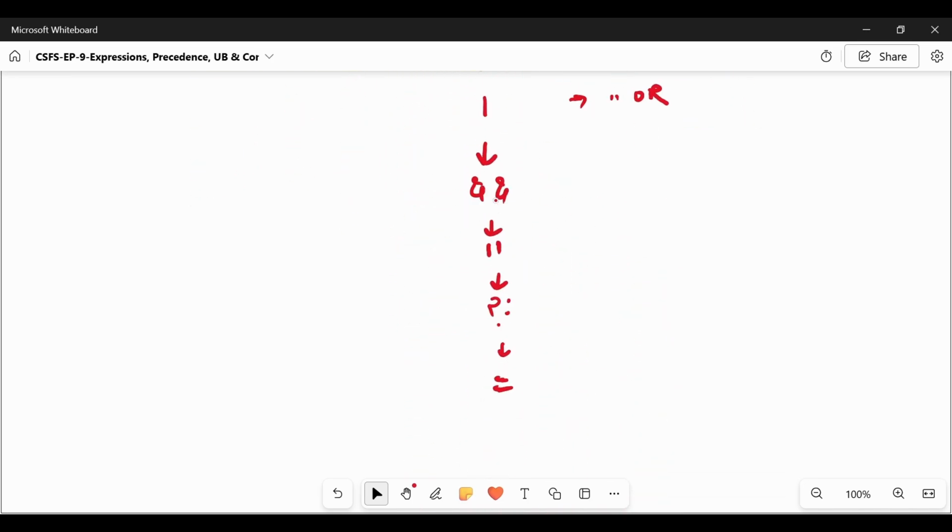So precedence does not say which operand runs first. It is simply based on the operator that operands get grouped and evaluated.